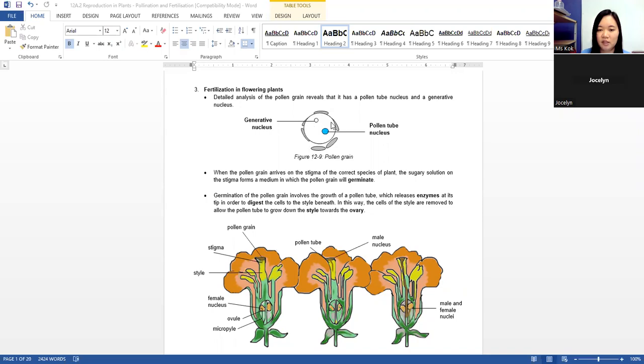So we have inside the pollen grain, remember we have the anther. Wait, the mouse is not working again. Hey, what happened?